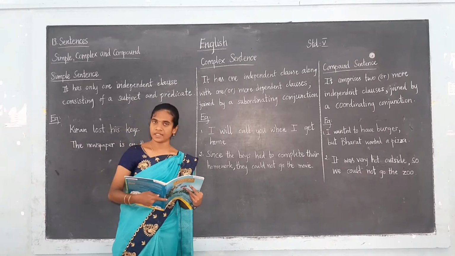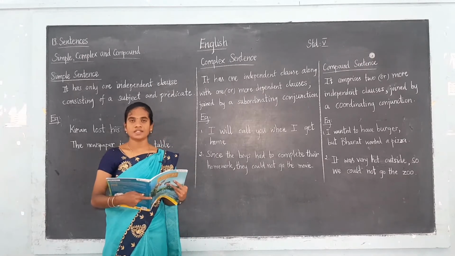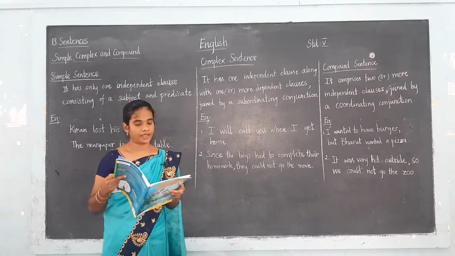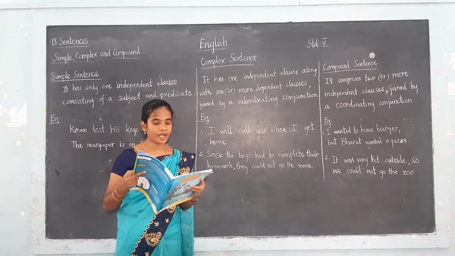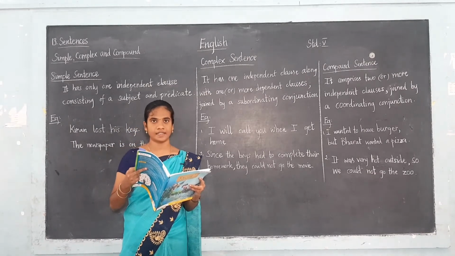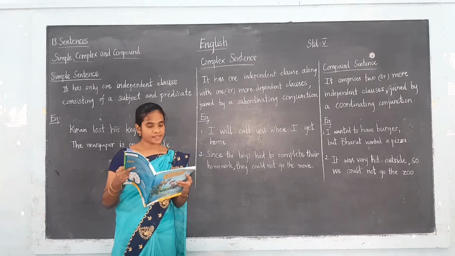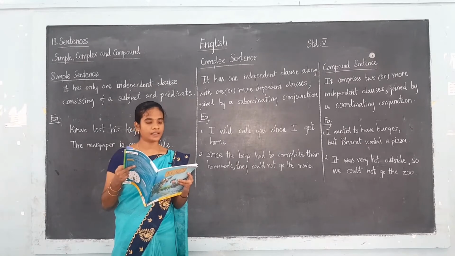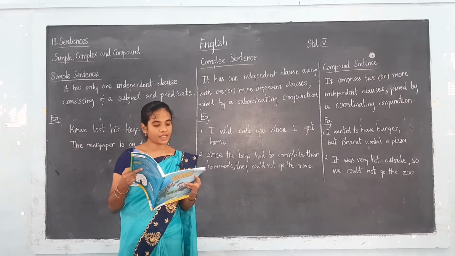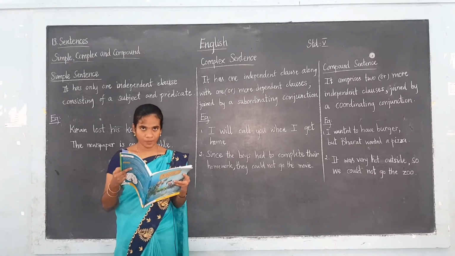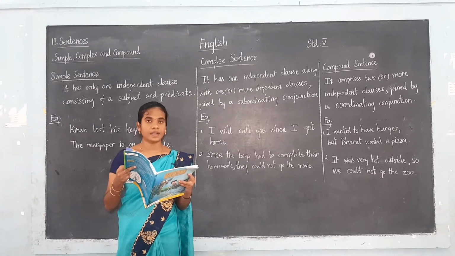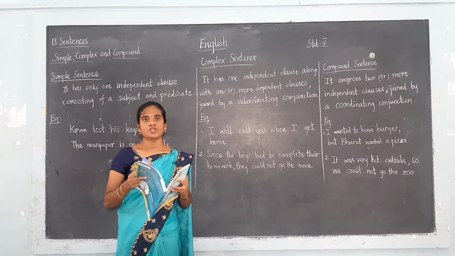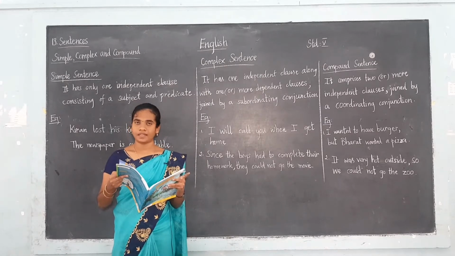Okay, so we have already learned this topic, so I hope you all remember. I am just going to recall this one. First, an independent clause expresses a complete thought and can stand alone as an independent sentence. And what is a dependent clause? A dependent clause does not express a complete thought, it cannot stand alone, it appears with the independent clause to make a complete sentence. And one more important point in dependent clauses: the dependent clause usually begins with a subordinating conjunction. So this is about the independent clause and the dependent clause.